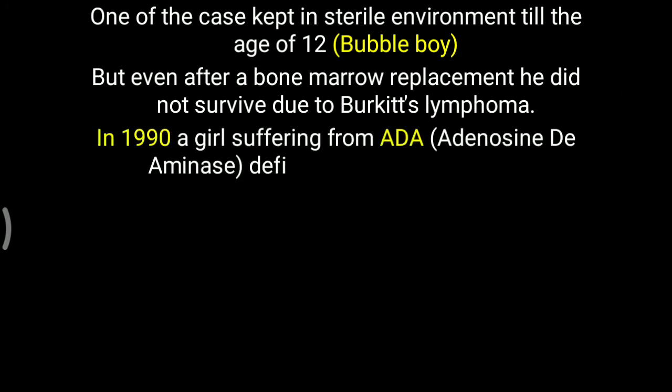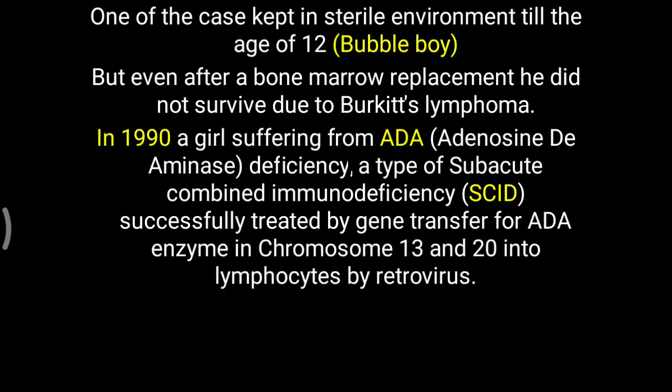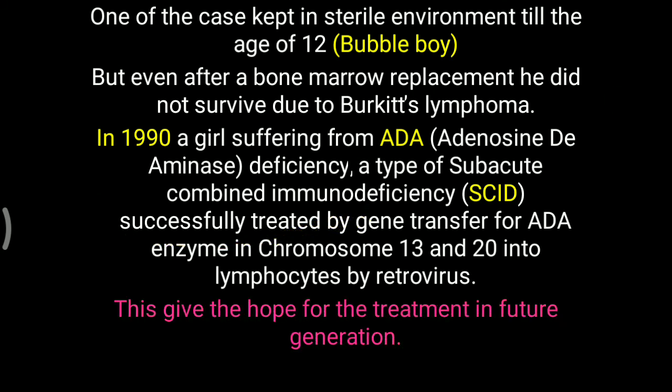But opposite to that, in 1990 a girl suffering from ADA deficiency, a type of SCID, was successfully treated by gene transfer for the ADA enzyme, on chromosome 13 and 20, into the lymphocytes by retrovirus. So that is one of the success stories of gene therapy, and that gives hope for treatment in future generations. These are the two opposite cases you have to remember in relation to hypogammaglobulinemia: one is the bubble boy, and one is the success story of gene therapy. So that's all about the important things of hypogammaglobulinemia.